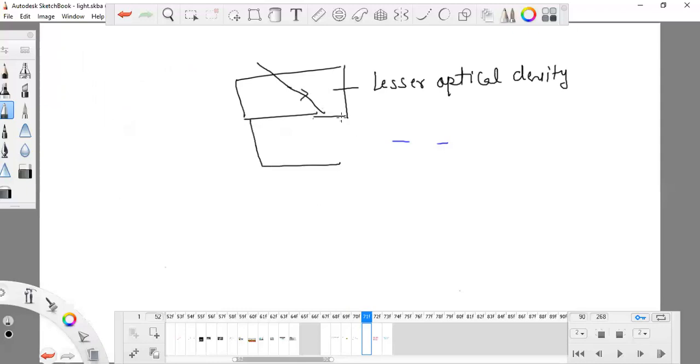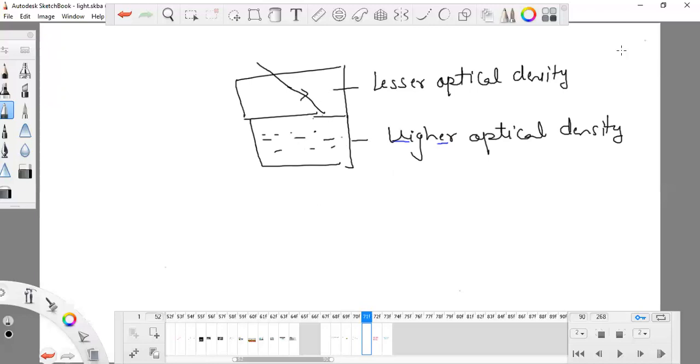Another medium has higher optical density. Both of them are transparent, which means light will pass through, but higher optical density means it is comparatively dense. The light will pass through it, but definitely not at this speed, it will pass a bit slowly.